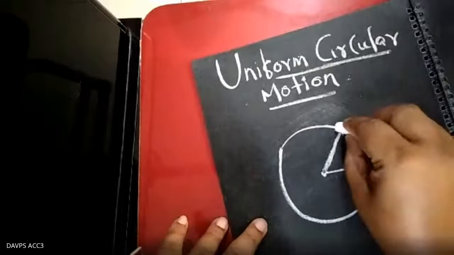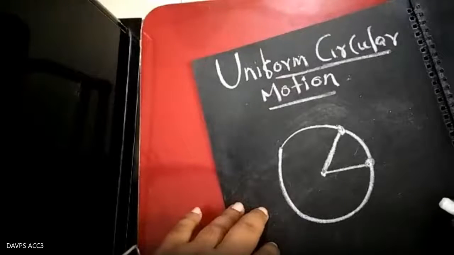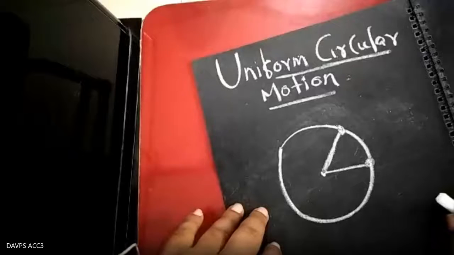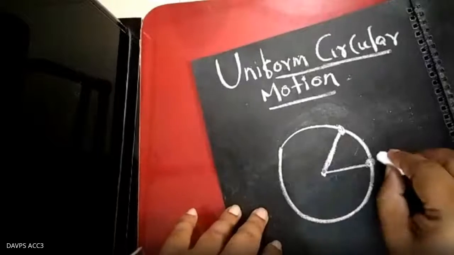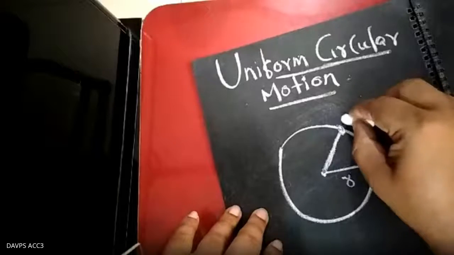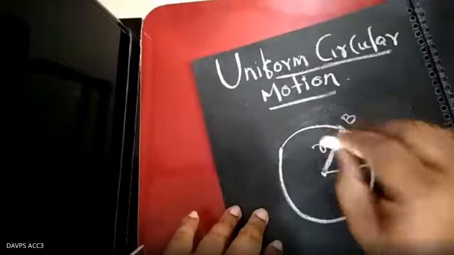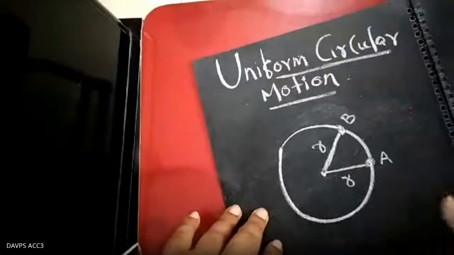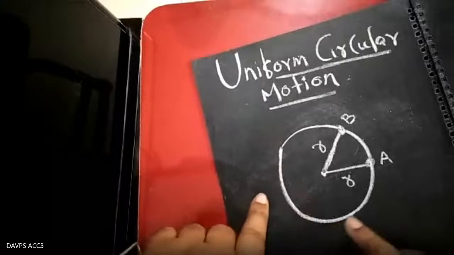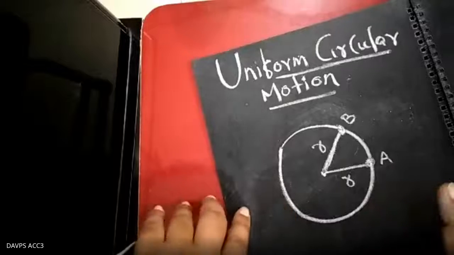The particle moves in such a way that the distance from a fixed point always remains constant. At every instant, the distance from the fixed point remains constant. Here at position A the distance is r, constant. At position B the distance is r, constant.